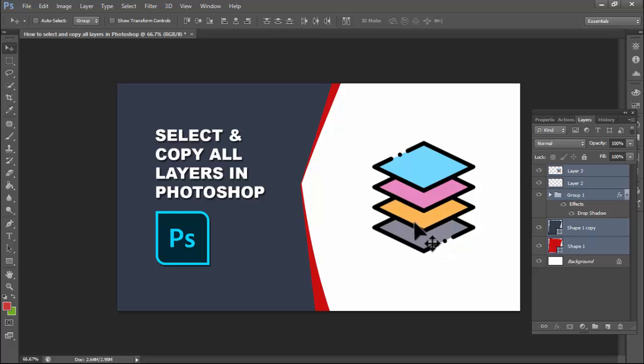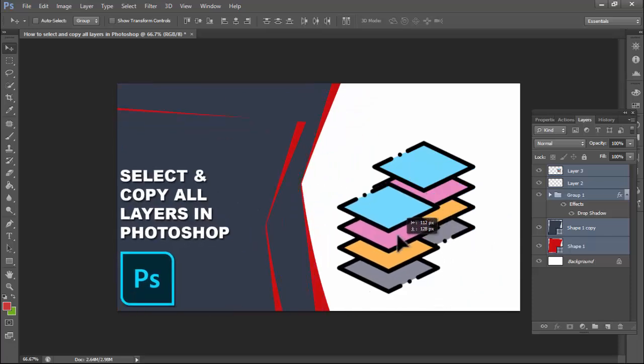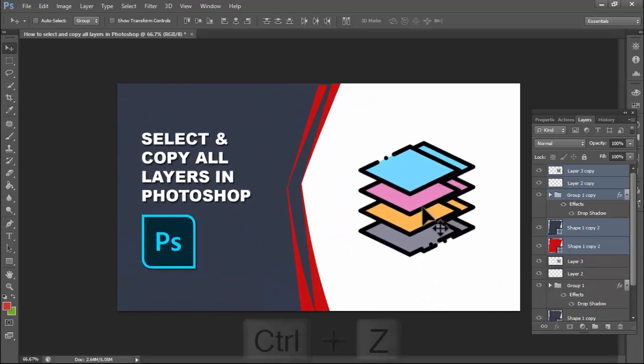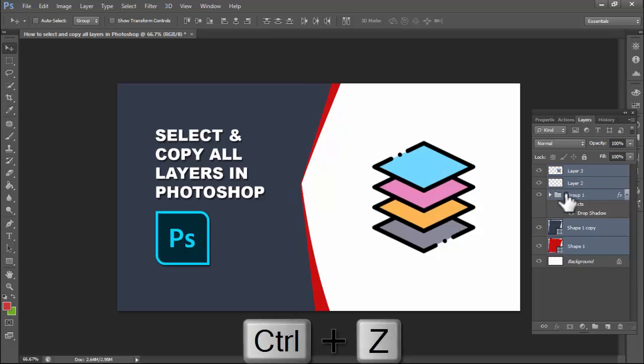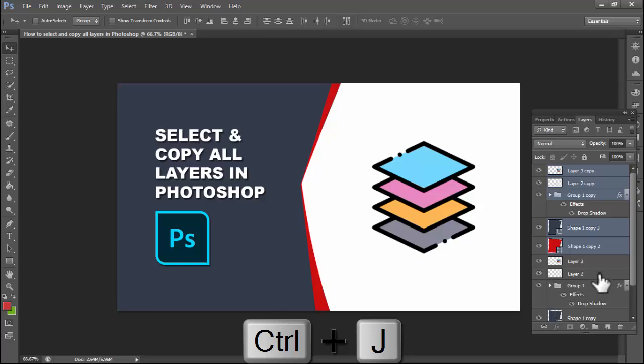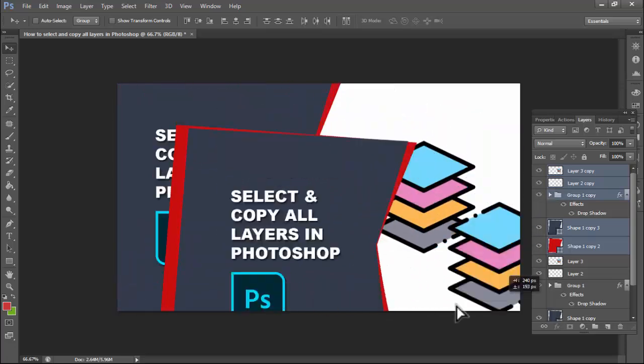Copy the layers. Then on the layers, hold Alt and drag the layer. Now see, this copies all layers for this layer. Okay, hold Control Z to go back. Copy another layer. Hold Control Z. Oh sorry, hold Control Z for copy all layers.